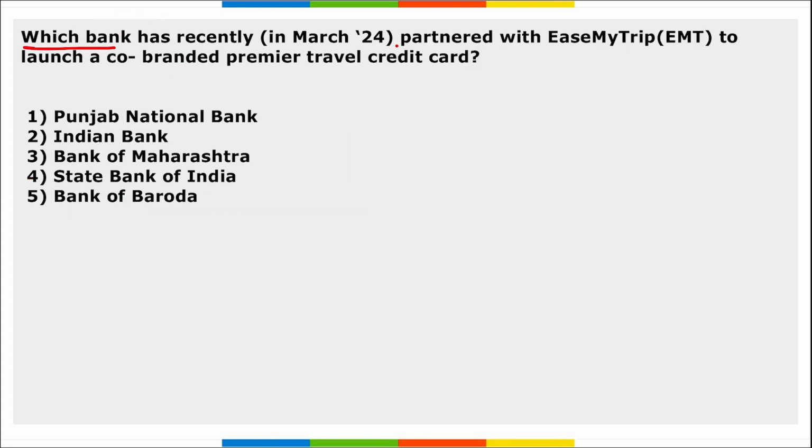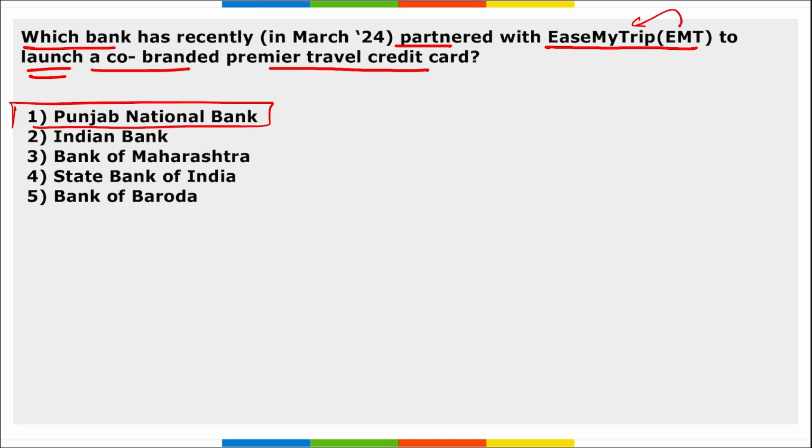Next, which bank has recently partnered with Ease My Trip, EMT, that is the short form of Ease My Trip, to launch a co-branded premium travel credit card? It is PNB, that is your Punjab National Bank. They have partnered with Ease My Trip, right, in order to launch a co-branded credit card that will be a premium travel credit card, and that will be benefiting the travelers who will be using this card for various bookings of hotels, airports or lounges or air flights and so on.